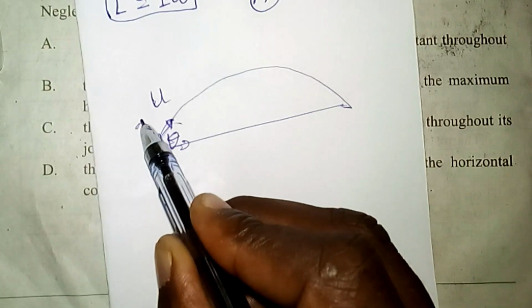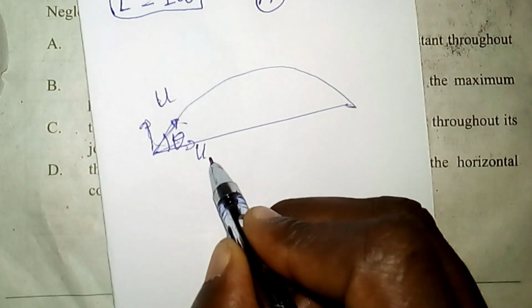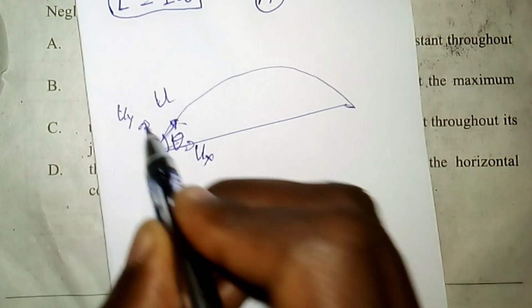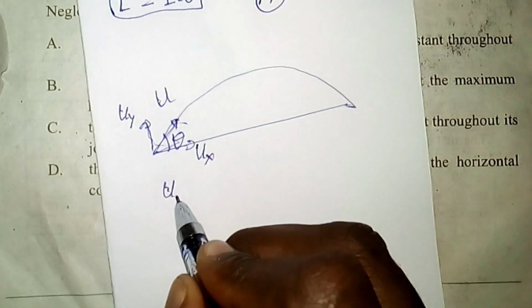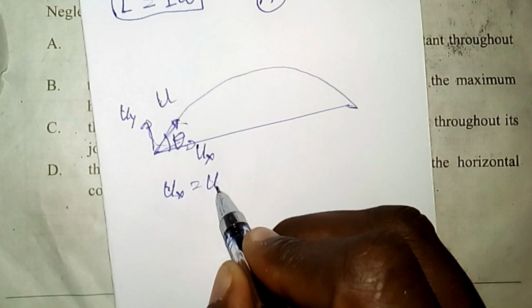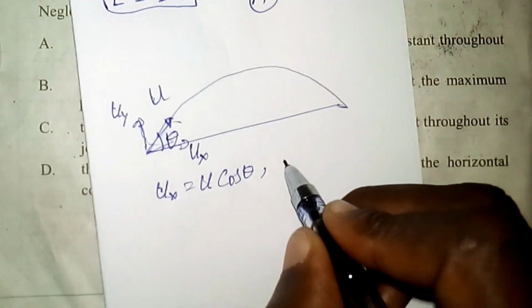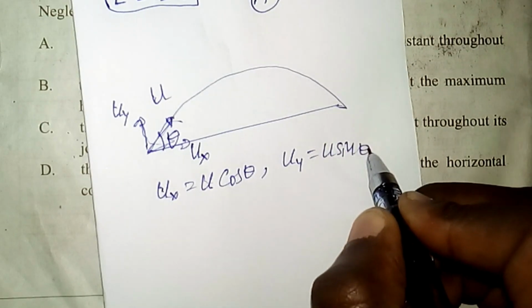The initial velocity can be resolved into two components, the horizontal velocity component and the vertical velocity component. The horizontal component is the initial velocity times cos theta, while the vertical initial velocity uy is u times sine of theta, the angle of projection.